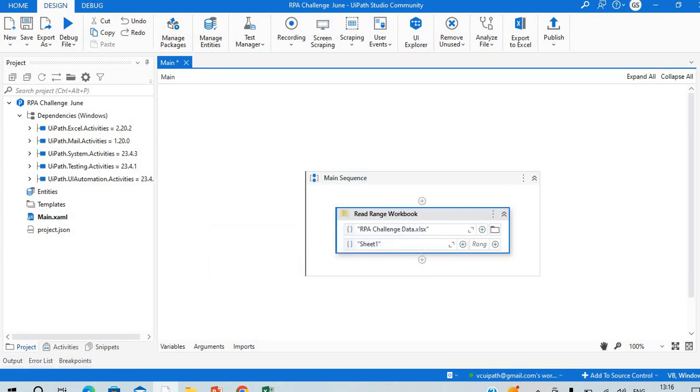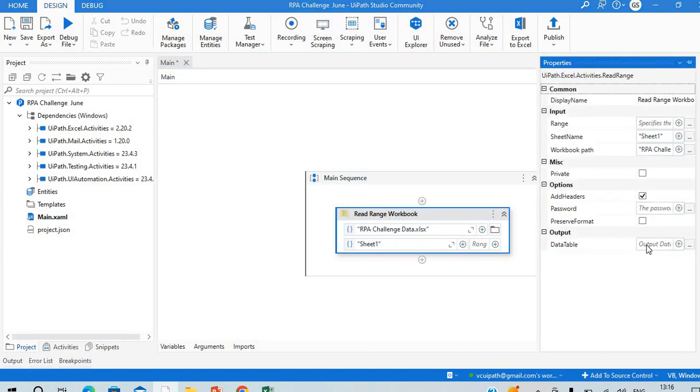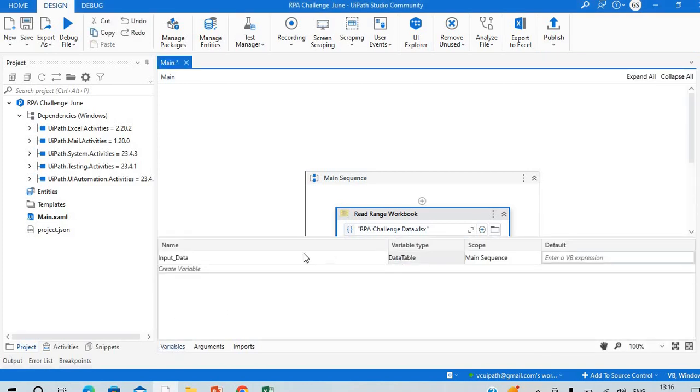Once we take this data into UiPath, we have to store it in a variable. Why do we store it in a variable? So that we can utilize it during our automation. I will create a variable here called input data. Now if you go to the variables panel, you can see the variable is created. It also set up the data type. In the software industry we have different data types, and it selected the data type on its own, so we don't even need to bother about it.